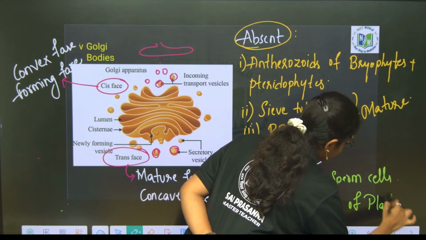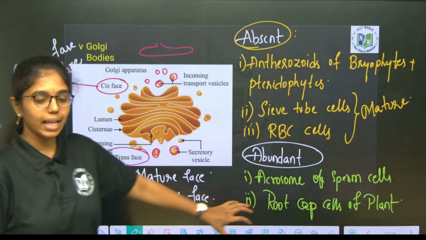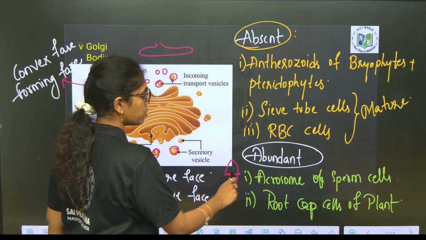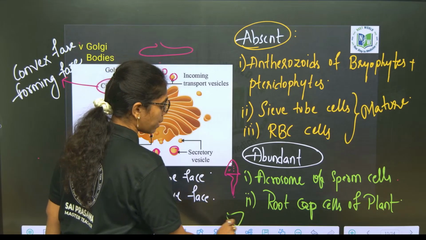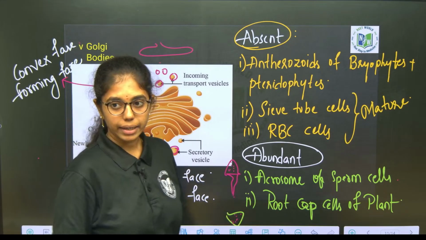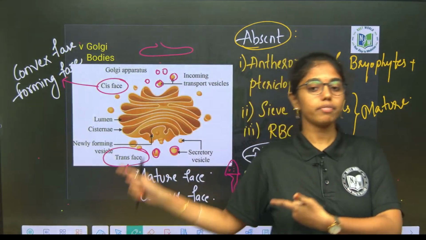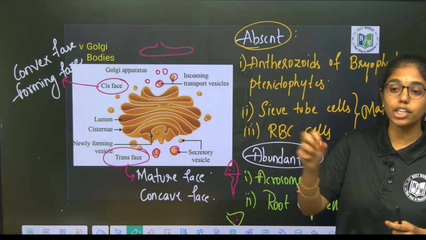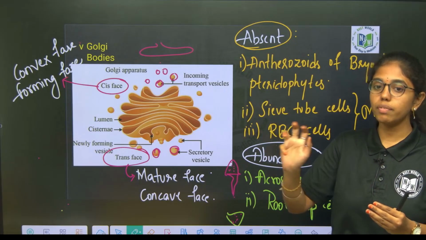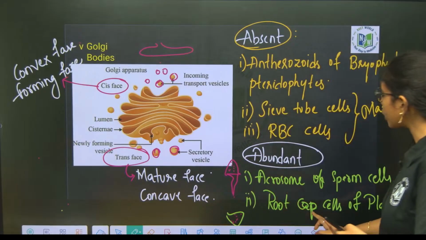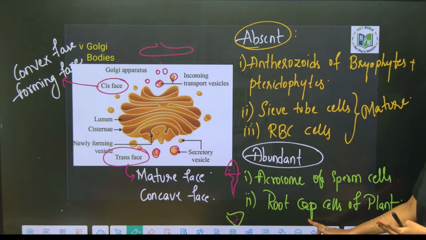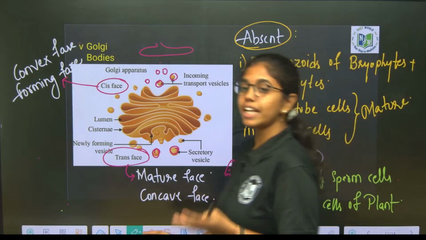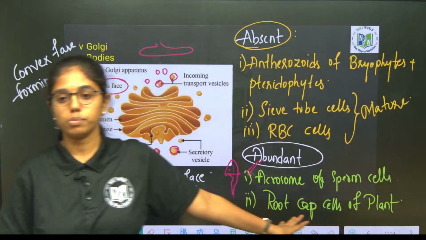So why are these extensively present in these cells? The major function of the Golgi is to synthesize glycolipids and glycoproteins, which will give that mucilaginous coating. Mucilage secretion will be maximum, which will aid in positive geotropic movement of the root cap cells, and during fertilization it will aid in the proper movement of the sperm cells.